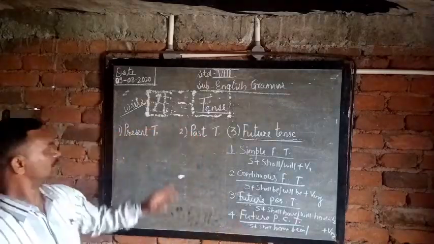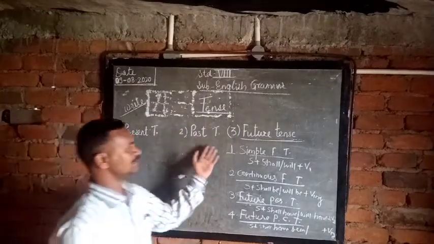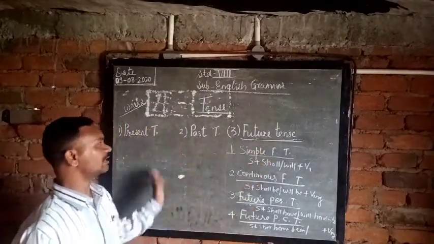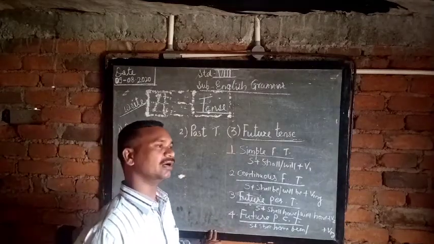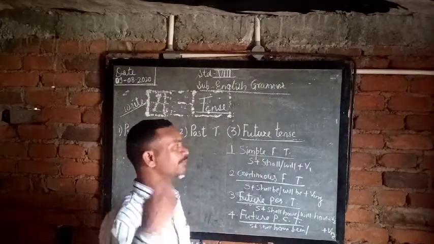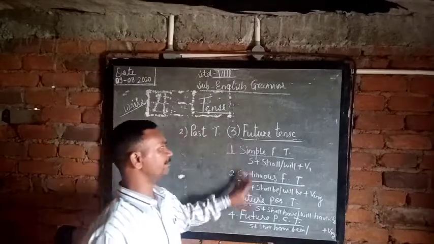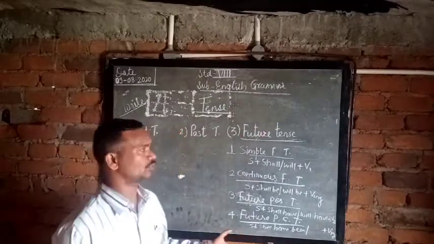So students, present tense, past tense and future tense, these are the three tenses; I hope you understand them properly. I hope you keep in mind the examples and the subtypes also.